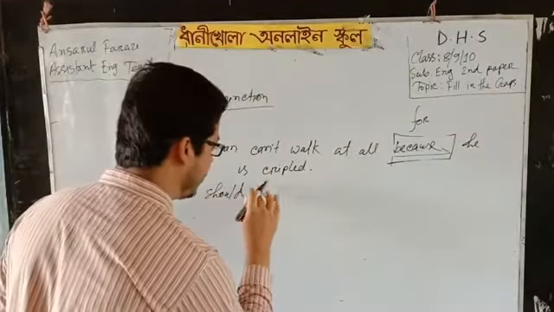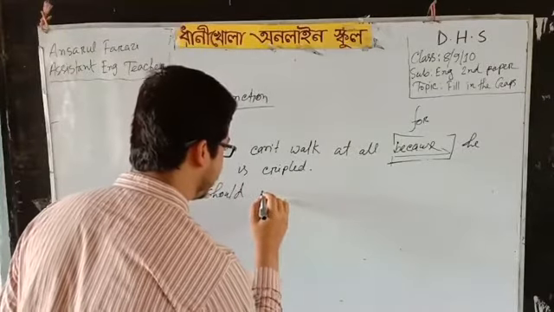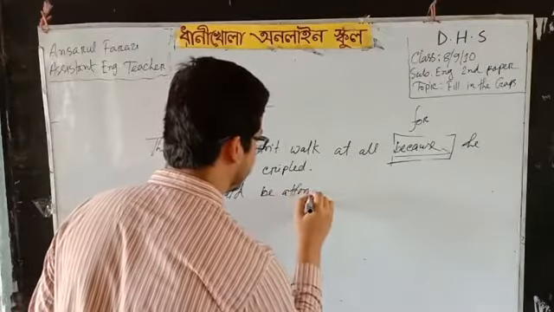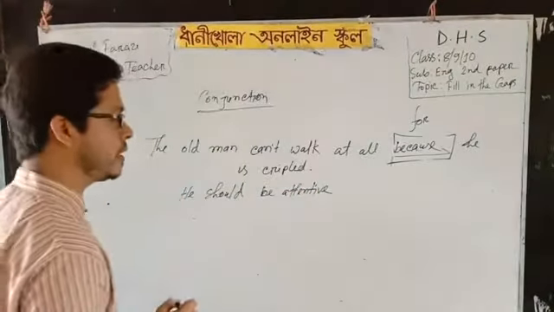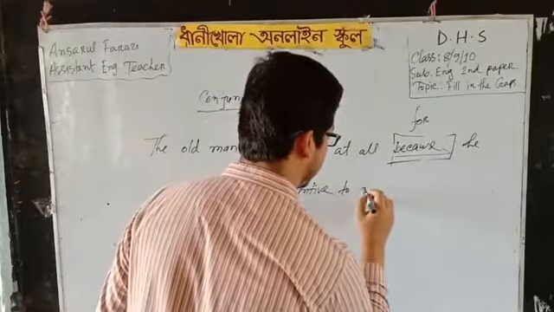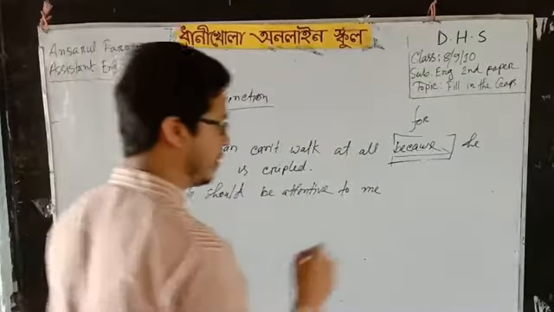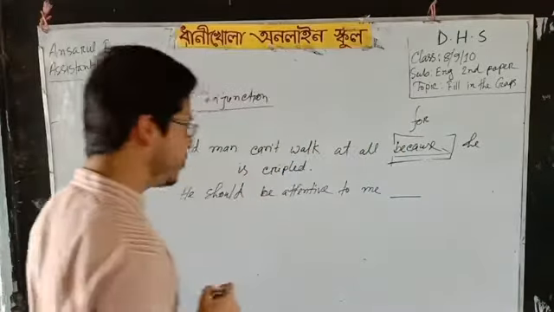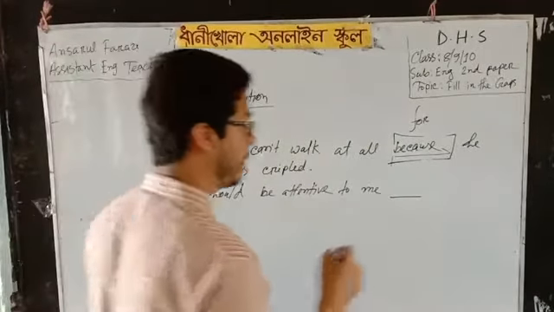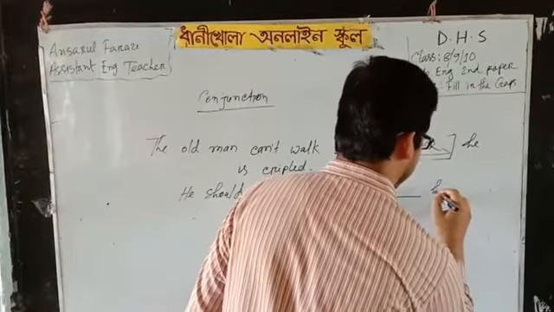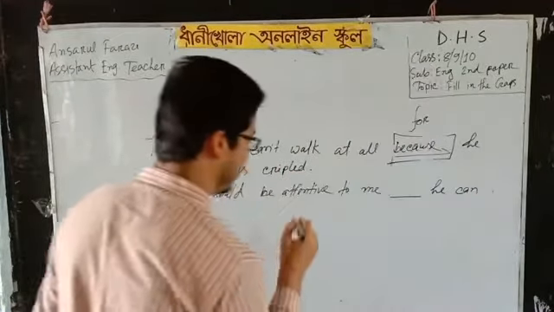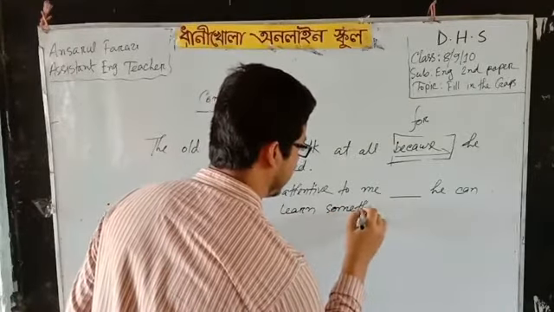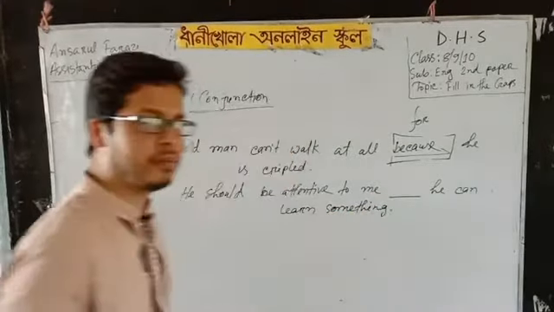He should be attentive to me. Look at the example here.